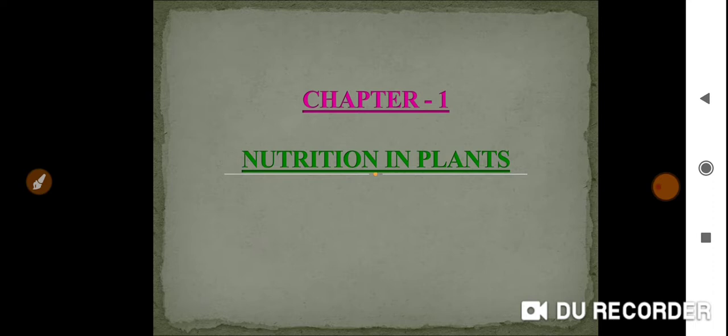First chapter will be nutrition in plants. So first my question is, what exactly is nutrition? See, the word nutrition stands for the process of taking food by organisms so that it can be utilized properly. That is called nutrition. I hope that you are understanding nutrition.